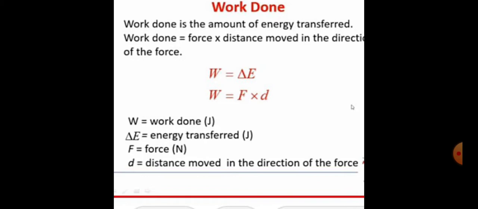So W is equal to delta E and W is equal to F into D. Here W is work done, which is in joule. Delta E, that means energy transferred, is also expressed in joule. And F is force, which is generally expressed in Newton, and D is the distance moved in the direction of the force.